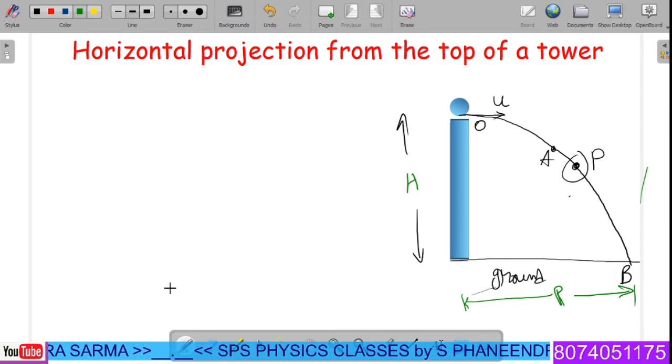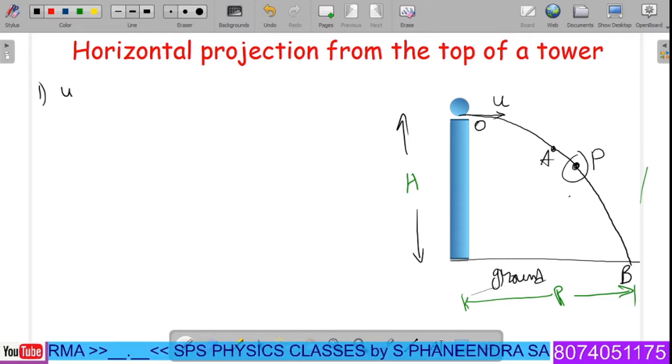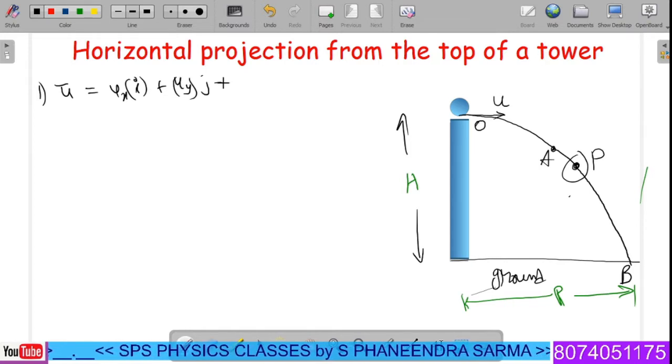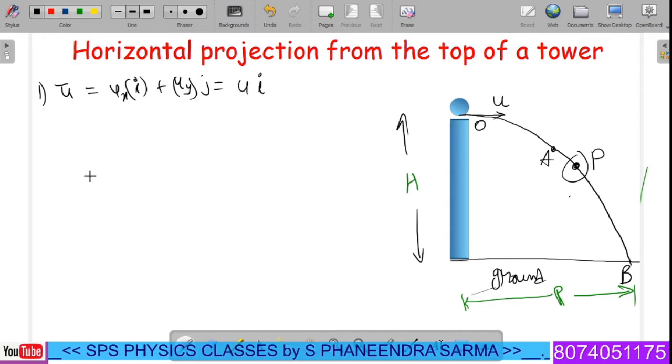Then, what points need to be remembered here? Let us see one by one. In this case, the initial velocity is given by ux i plus uy j, where the uy component is 0. Therefore, you can write u bar is nothing but ux as it is.